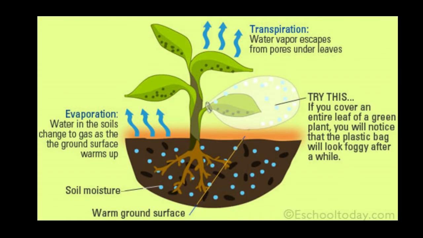This excess amount of water will have to be taken out. So the excess water, that means 95 to 98% of water, is translocated to the leaves and it is lost to the environment in the form of water vapor. So this process or this phenomenon is called transpiration.